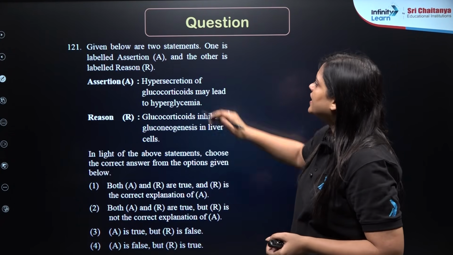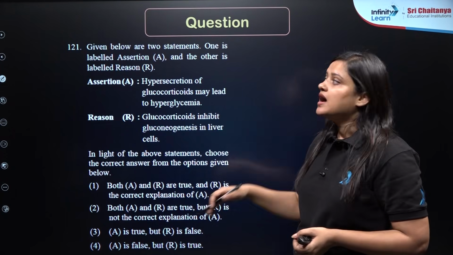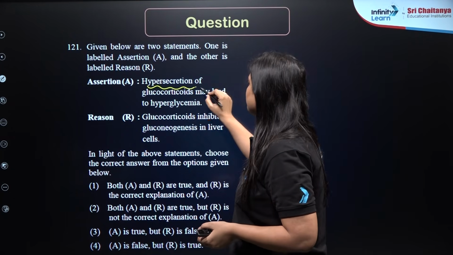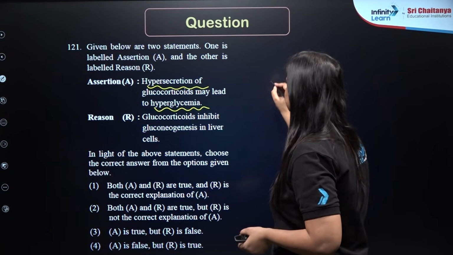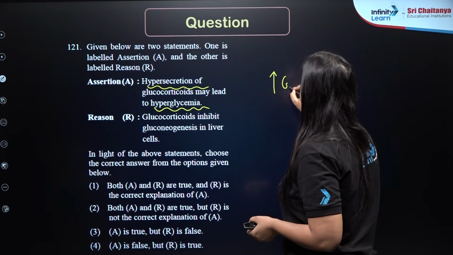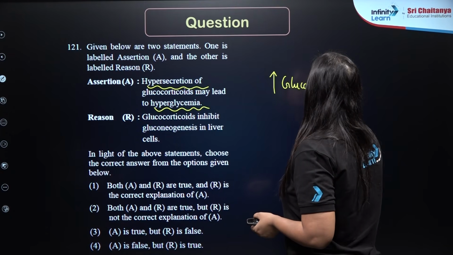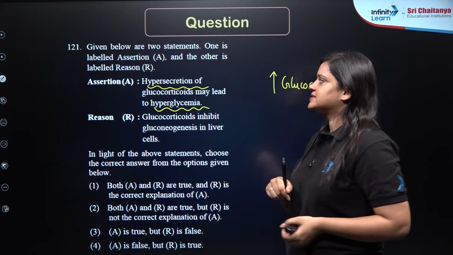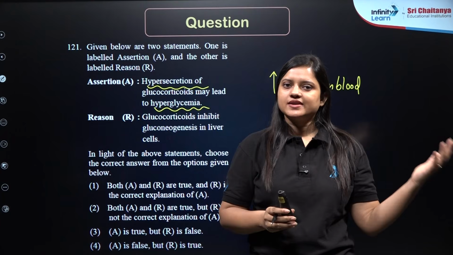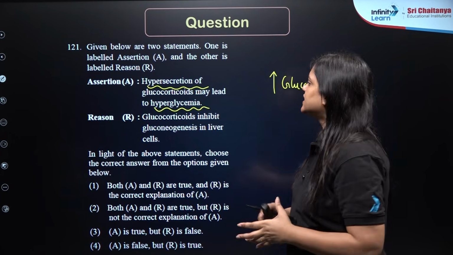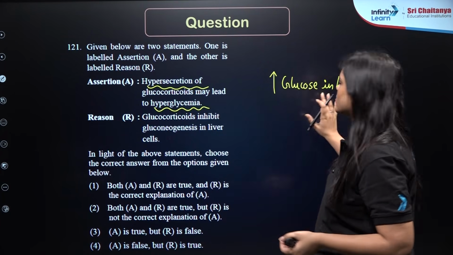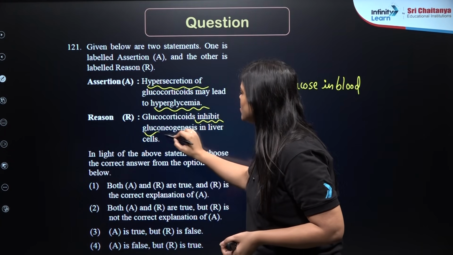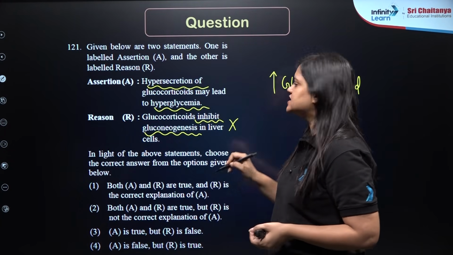Next question. So we have assertion and reason. Hypersecretion of glucocorticoids may lead to hyperglycemia. Hyperglycemia is increased glucose in blood. Yes. So when glucocorticoids increases, right, definitely there will be hyperglycemia, increased glucose in the blood. Now glucocorticoids inhibit gluconeogenesis in liver cells, which is wrong.